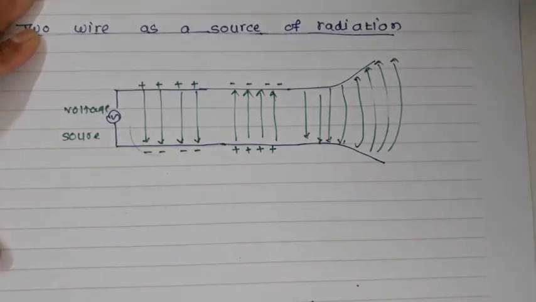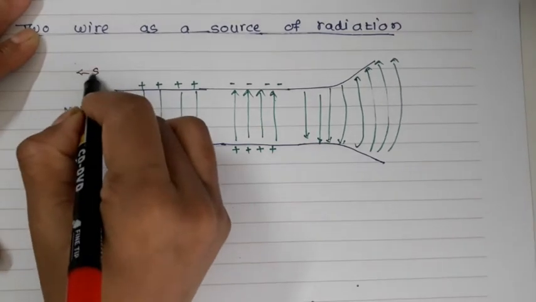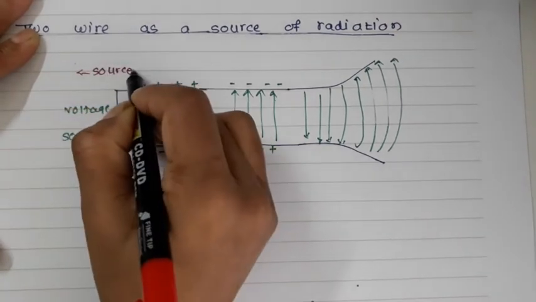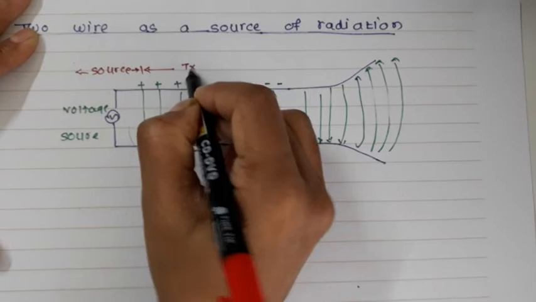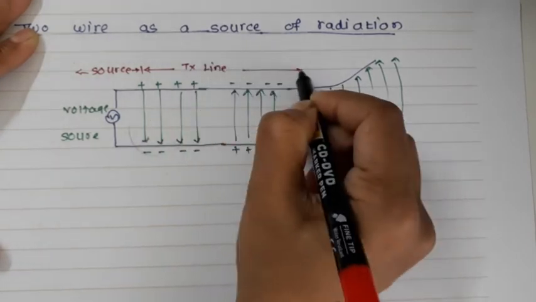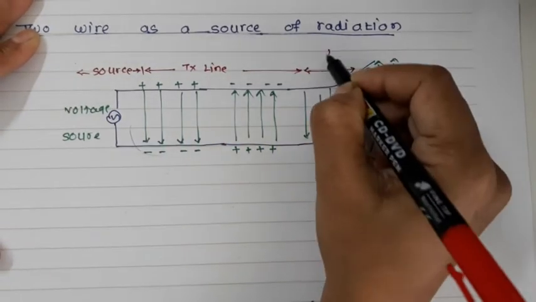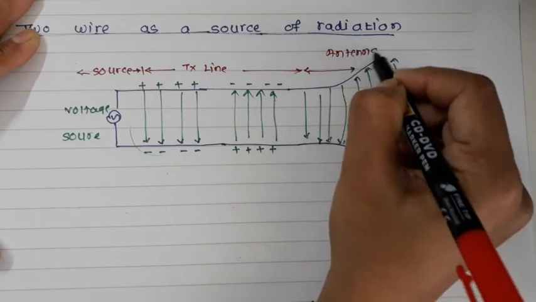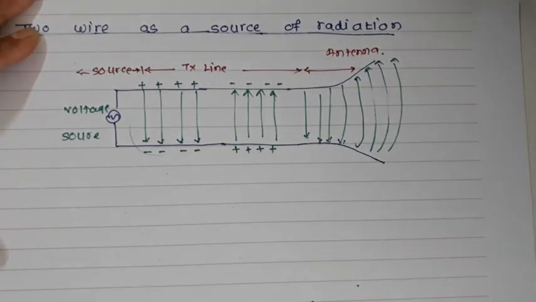I have this particular source, then this is the transmission line till here, and this is the antenna. So how does this two wire system radiate? We have a two wire transmission line with one end connected to the voltage source and the other end connected to the antenna.